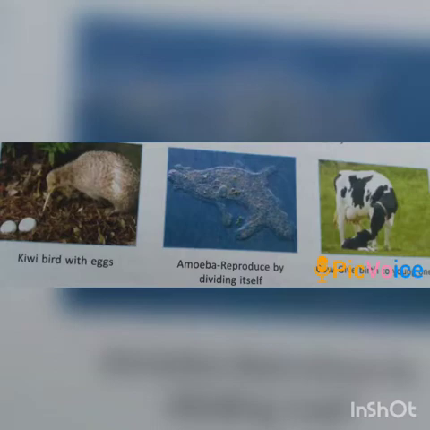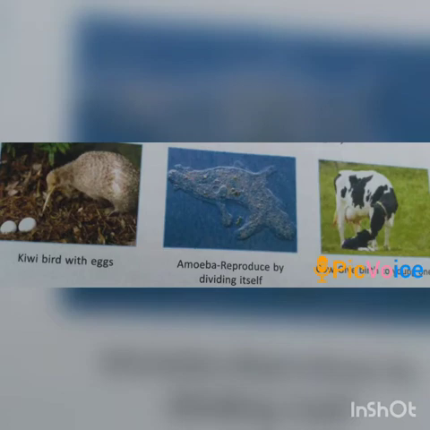Now, the next is on the basis of mode of reproduction. Students, as you know, reproduction is an important character of all living things, and animals can be divided into three groups on the basis of how they reproduce. Some animals lay eggs, some others reproduce by dividing their bodies, and some others give birth to their young ones. Egg-laying animals reproduce through eggs. They hatch eggs which develop into young ones. Fish and birds are examples of this category.